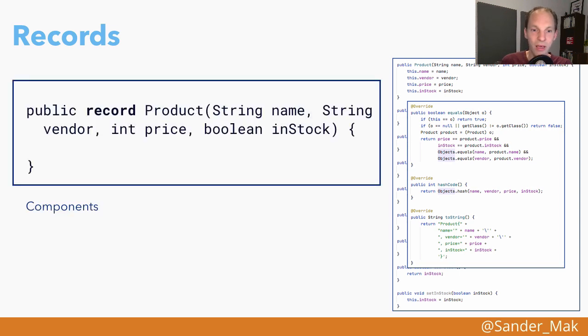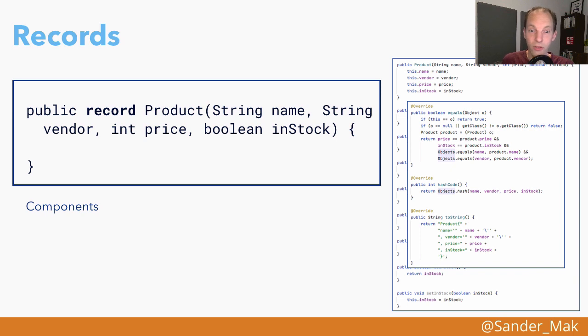So we can say public record rather than class, and then the name of the record type that we want to define. Here that will be Product. And then we only have to provide the components that make up this record. Here we provide these 4 components by giving the types and names: String name, String vendor, int price, and boolean inStock. And this is enough to define a record, which in the end is a special form of a class that only contains this data.